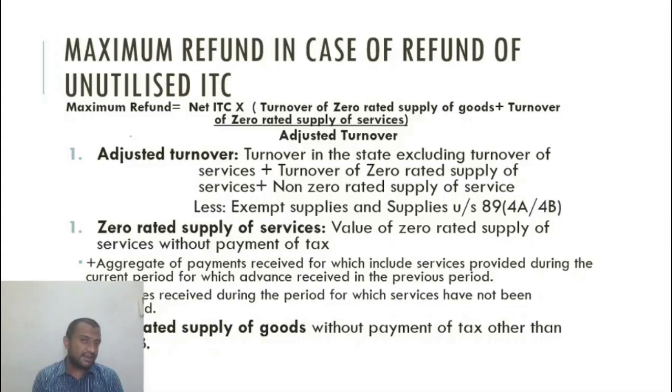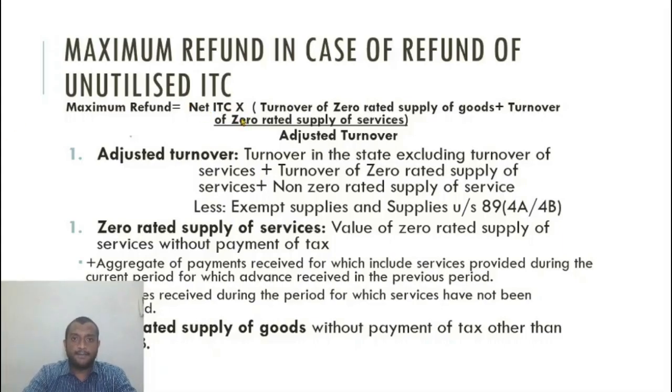Now what is the maximum refund in case of unutilized ITC that I can claim? The refund will be available to me only in respect of zero rated supplies without payment of tax, right? Only in respect of zero rated supplies without payment of tax, I can claim a refund of the unutilized ITC. So I will link the ITC of 1 lakh. Of this 1 lakh, how much belongs to the zero rated supplies without payment of tax? That is what I need to find out using a formula. So this is the formula they prescribe.